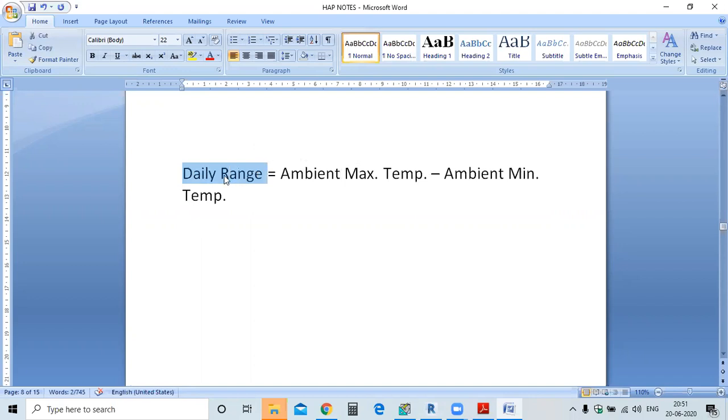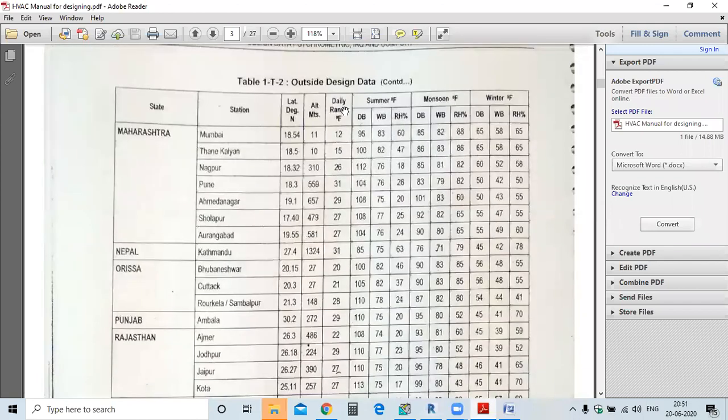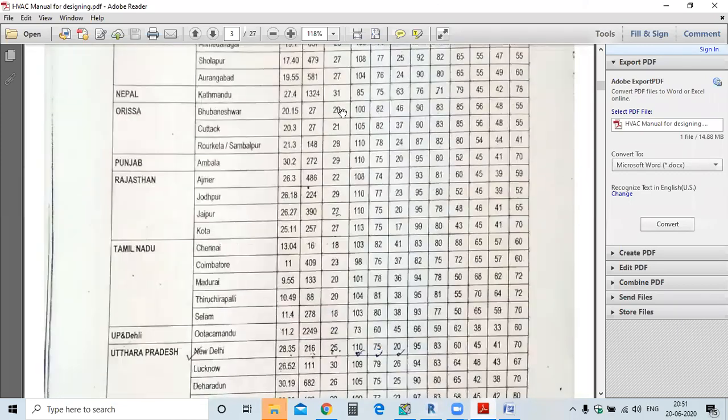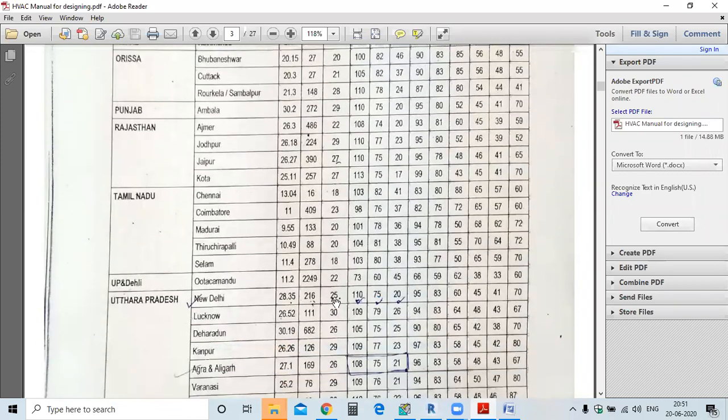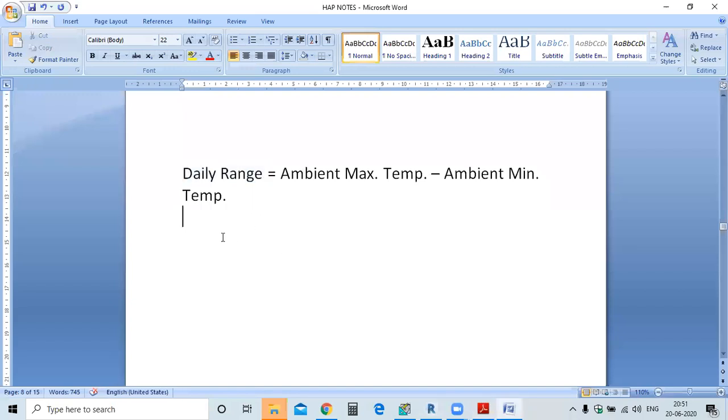Okay, so what is the daily range of Delhi? Go to this PDF file, and here is the column for daily range. Okay, the daily range for Delhi is 25. Coming to the Word file, 25 is equal to the maximum temperature, which we have as 110, minus the minimum, which we want to know. So x is equal to 110 minus 25.